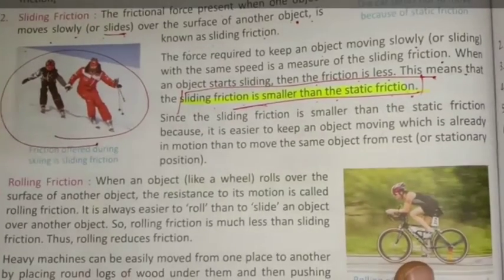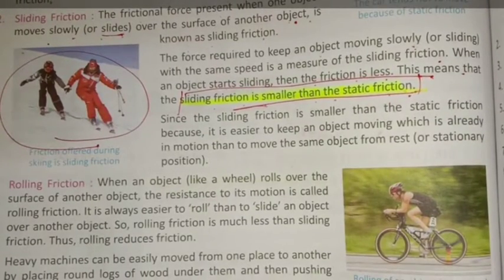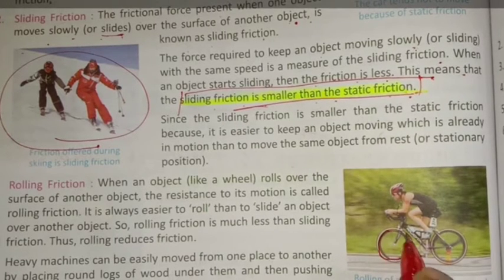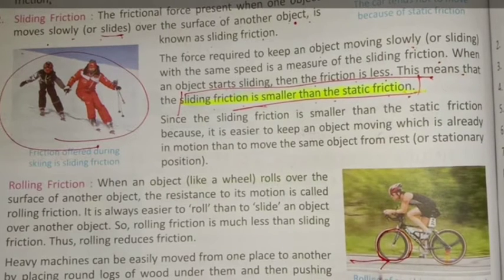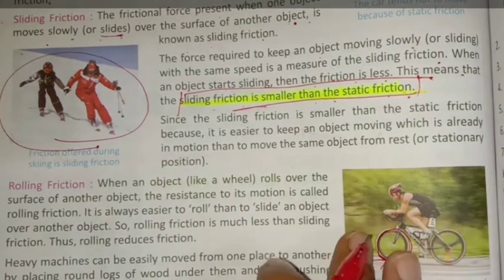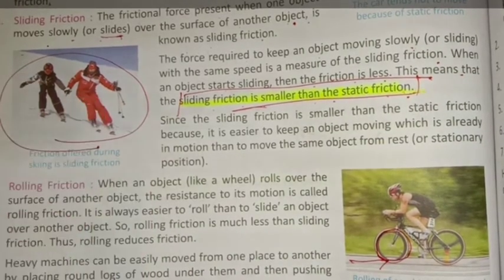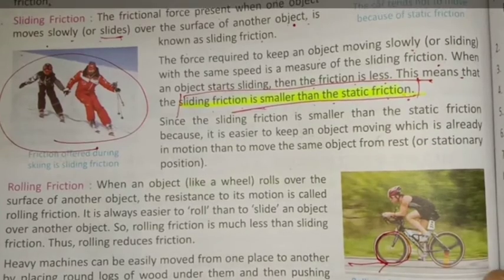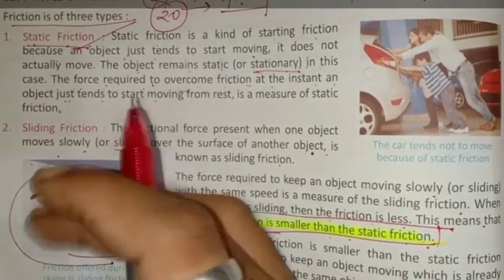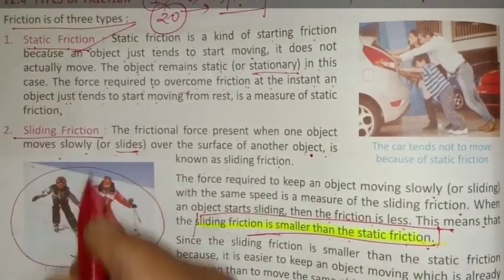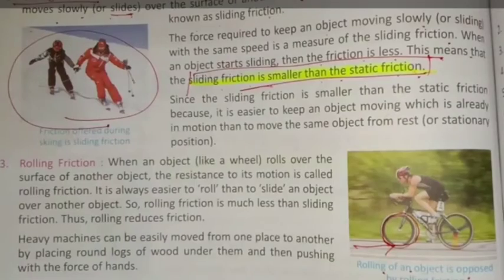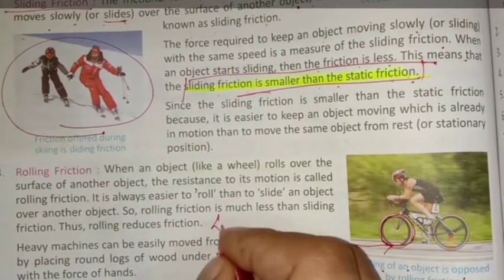Next is rolling friction. By seeing the image you can easily understand, rolling of an object is opposed by the rolling friction because the wheels of the bicycle are in contact with the ground. So there is a frictional force acting between them. And when the applied force is more than static friction, the object will move. So these are the three types of friction. First is static, when the object just starts moving. Sliding friction, when you are on any slope. And rolling friction, when the object is rolling. And this has the least frictional force working.